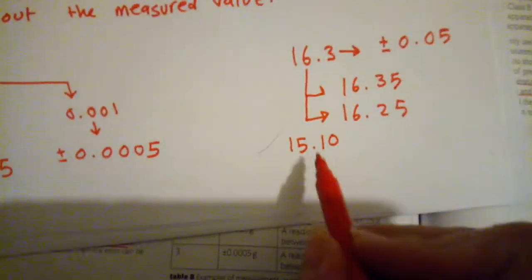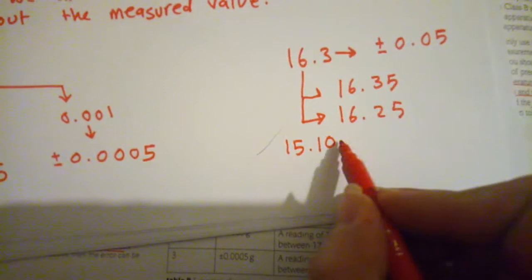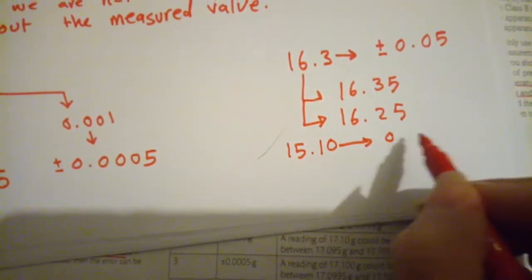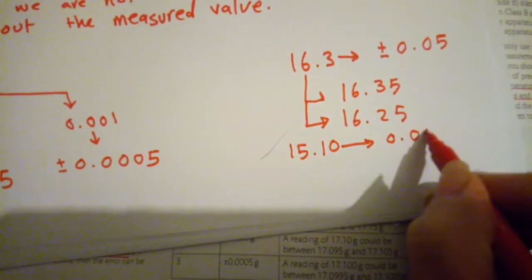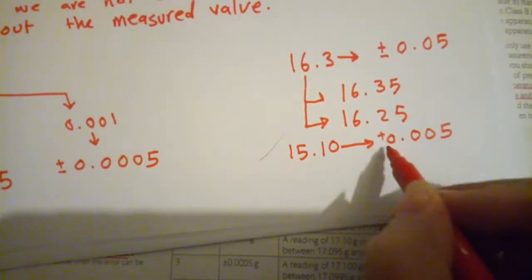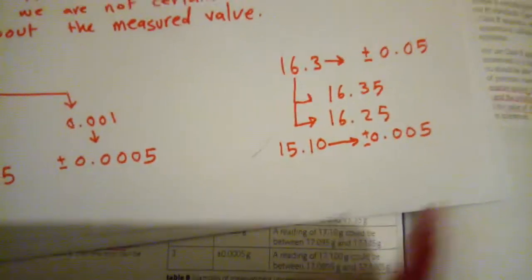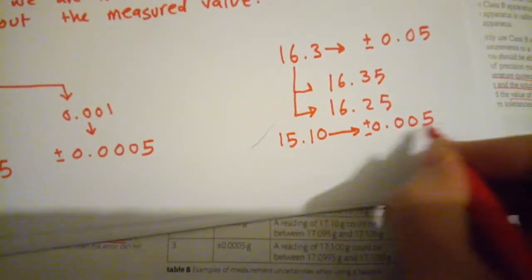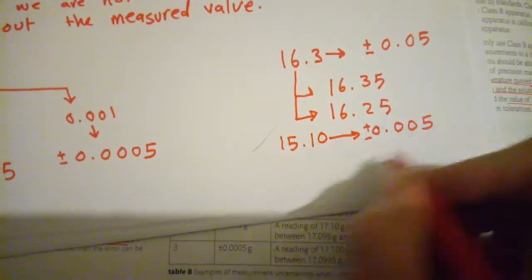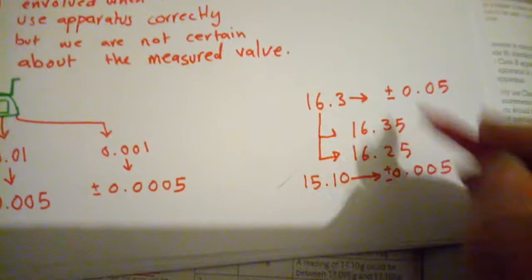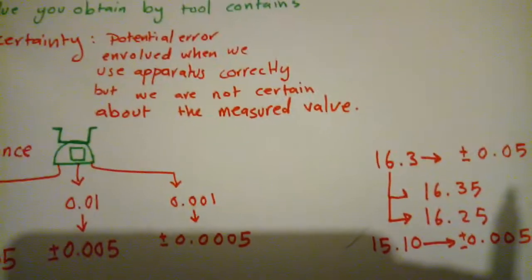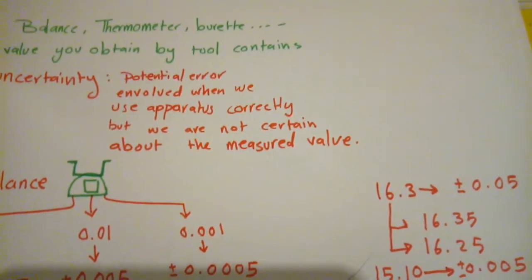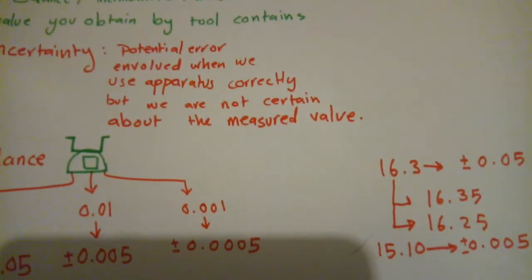We have 2 decimal places here, so the uncertainty will be the half of 0.01, which is plus minus 0.005. So I'm in doubt of that value by this amount. You will add this value to that value, or you will subtract it, in the same way we did in the previous example. Again, uncertainty means we have doubt about my measurement on a scale of plus minus.